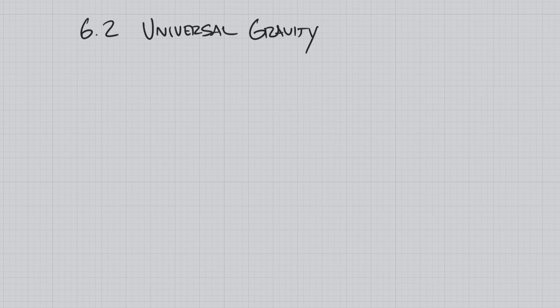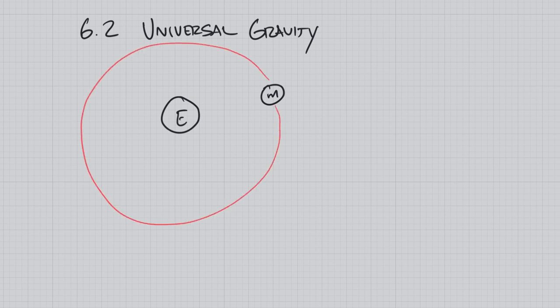Universal gravity is the concept of how things are attracted to one another. So if we think about the Earth and the Moon, why does the Moon take this path around the Earth, where it is constantly orbiting? What happened is Isaac Newton understood Kepler's laws and tried to apply the concept of forces to this to understand why this is happening.